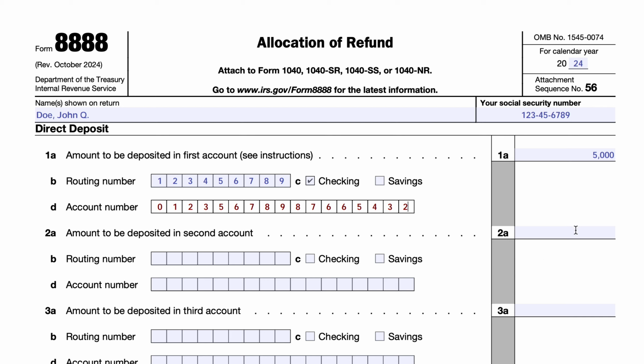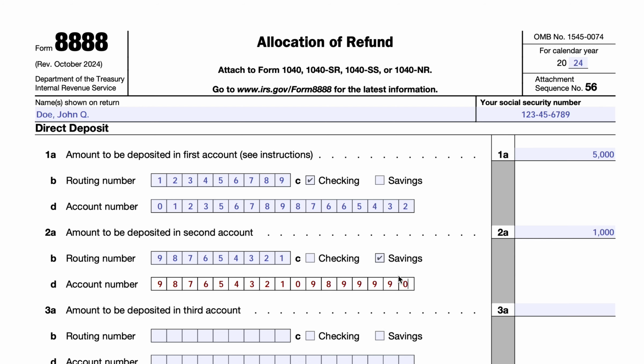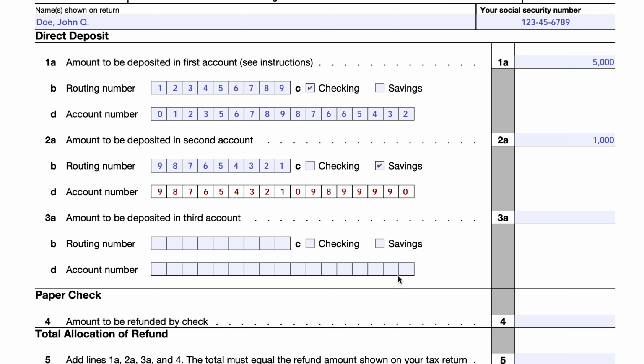However, if you want it to go into a couple of places, as I mentioned, John Doe's direct deposit is going to go $5,000 into one account. He's got $1,000 that he can allocate to another account, so he's going to put this in his savings account over here with a completely different account number. And then if he wanted to put in a third account, he could do that. Let's imagine that he actually has a $7,000 refund and he simply wants to have a check for the remainder. So he can just write in $1,000 paper check.